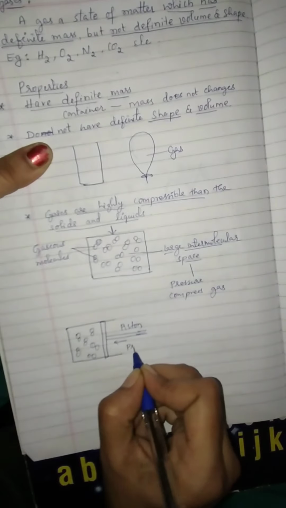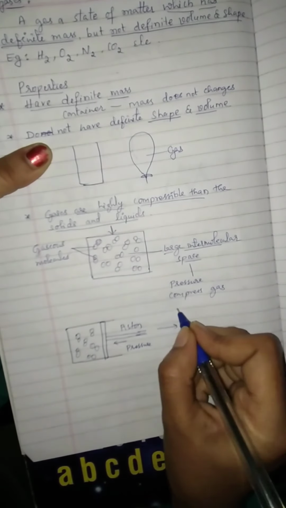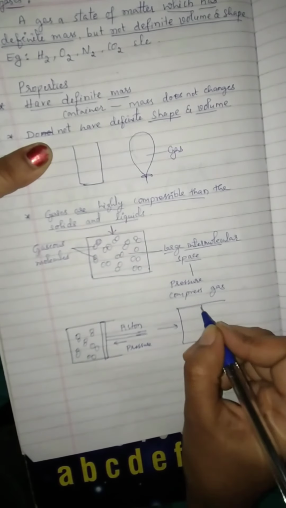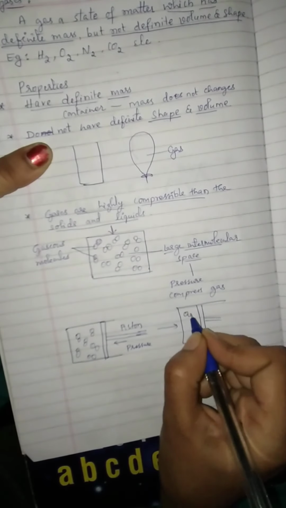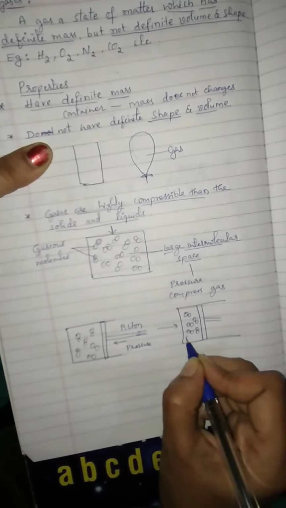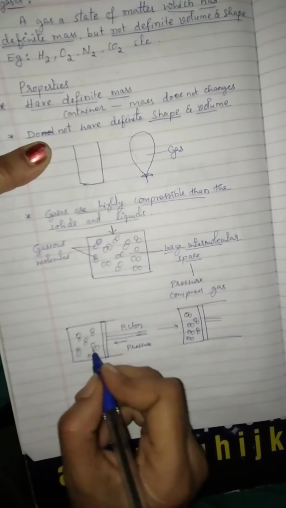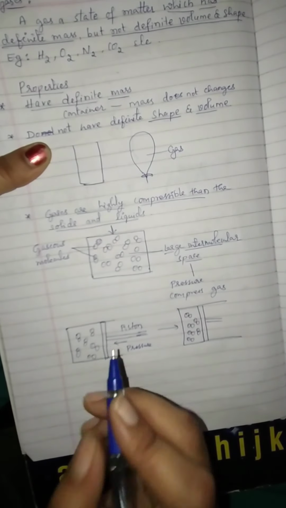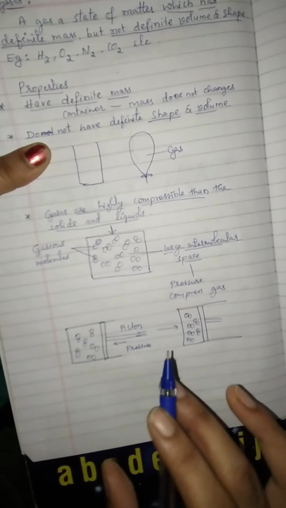We will apply pressure. As a result, these gaseous molecules will come close and they will occupy the minimum space. Before applying the pressure, they are occupying the large space. Therefore these gaseous particles are more compressible.